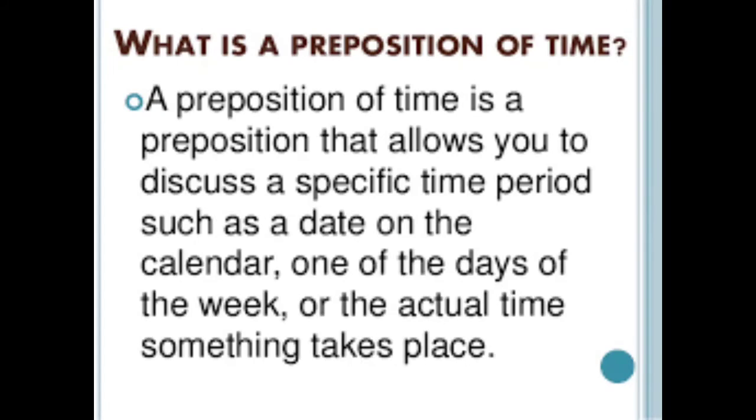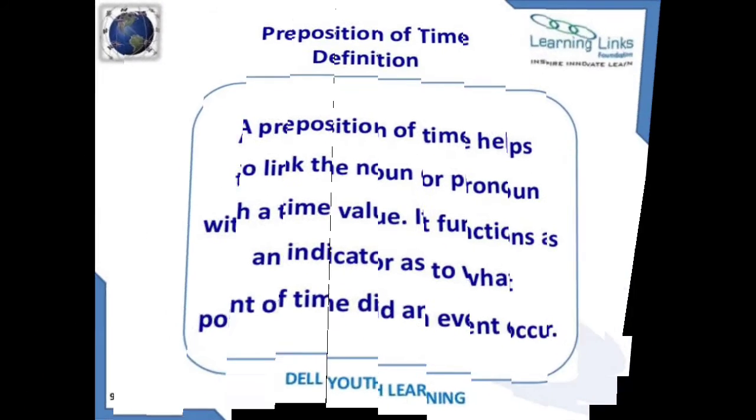Look at here. A preposition of time is a preposition that allows you to discuss a specific time period, such as a date on the calendar, one of the days of the week, or the actual time something takes place. So that is known as preposition of time, children.